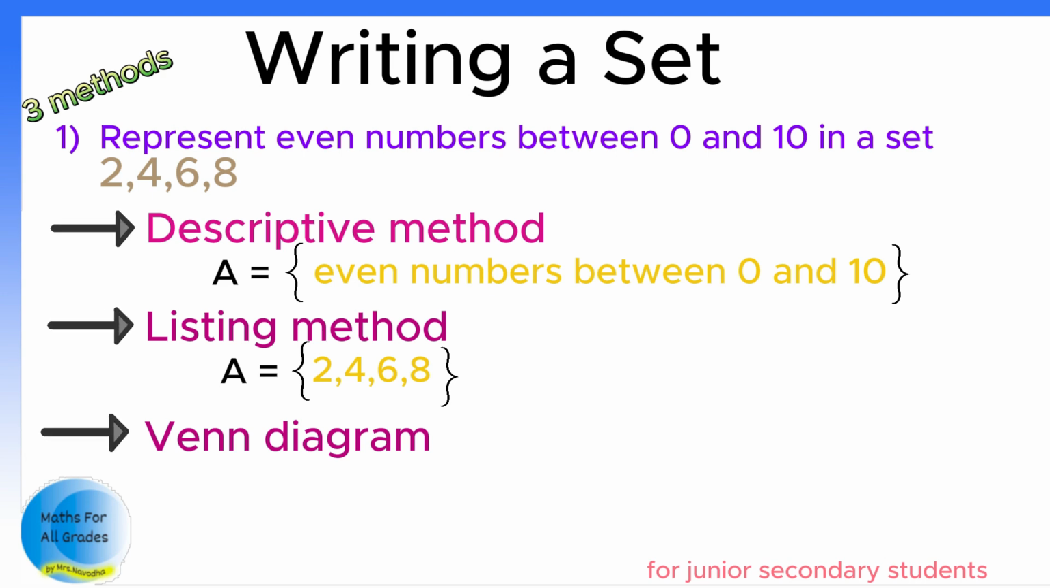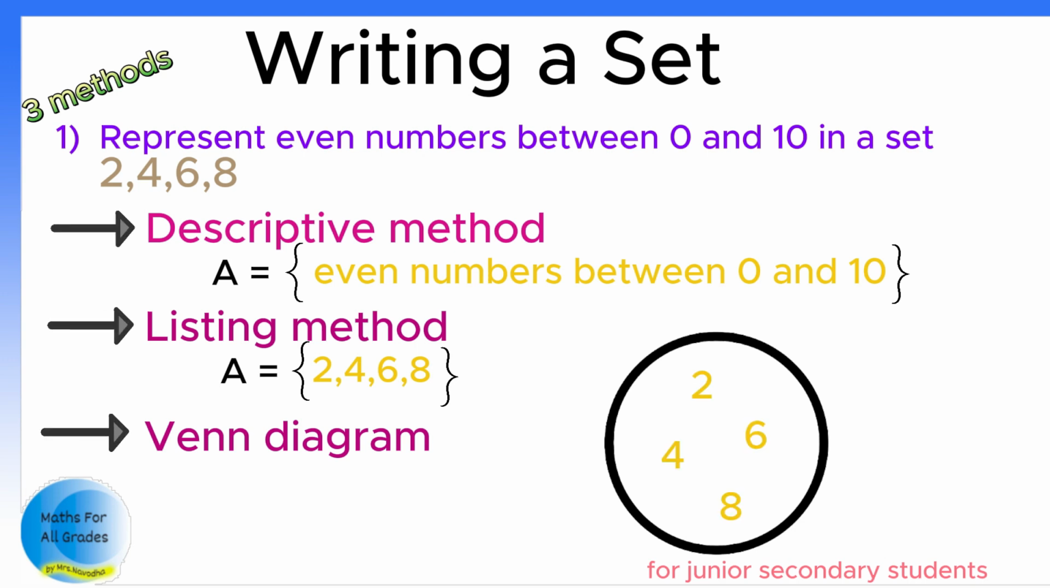Now let's learn about the Venn diagram. All you have to do is draw any enclosed figure. Usually we draw a circle and then write down all the elements inside it like this. Then name it using a capital letter.